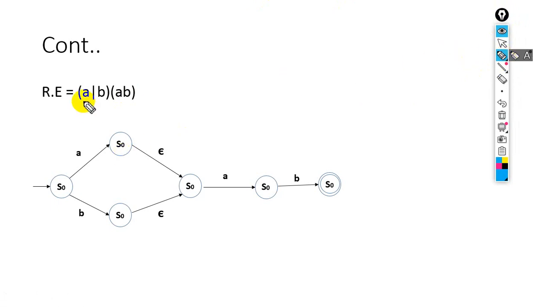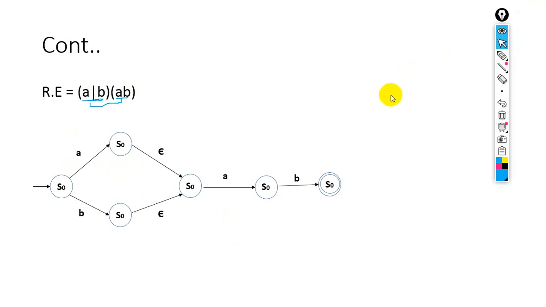So here this is the OR operation between A and B, and this is the AND operation between A and B, and collectively between this and this we have the AND operation. So how will we represent this regular expression by using the NFA? First of all we should draw the OR operation for this and then the AND operation for this, and then we will combine both of them with each other by using the AND operation.